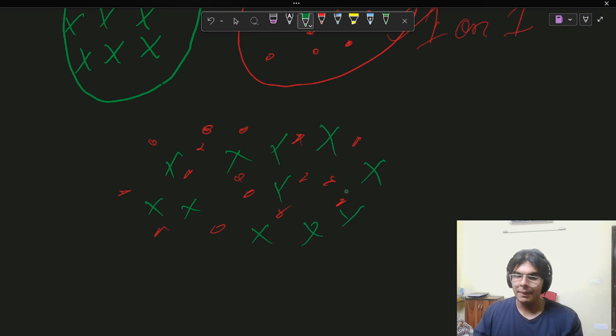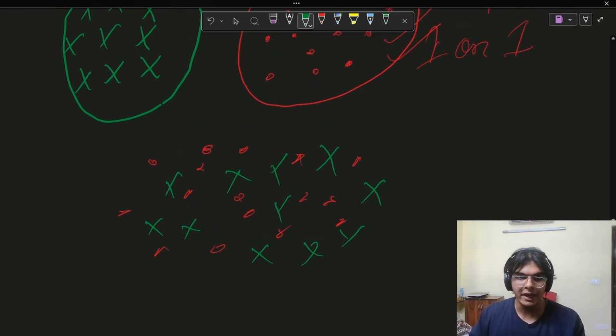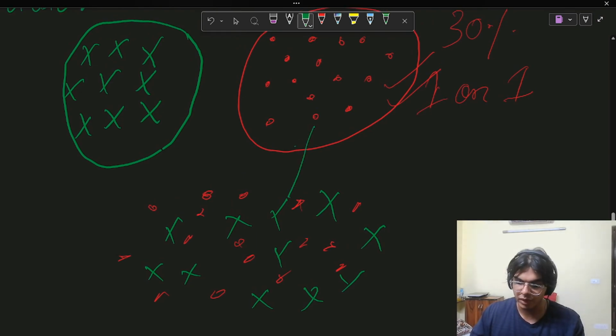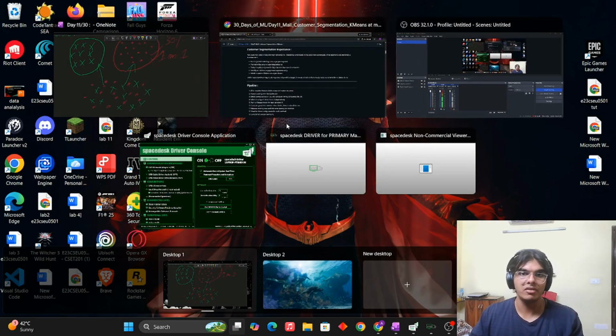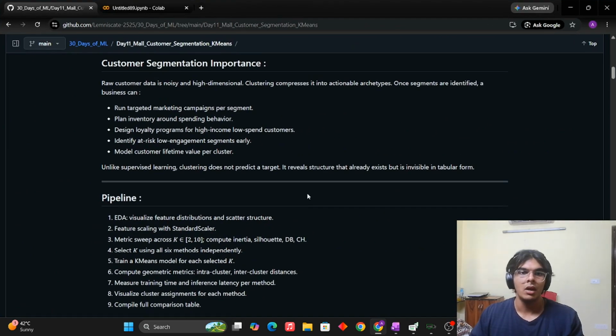Now the marketing campaign cannot be done very smoothly because the stores targeting these customers don't really know clearly who their customers are. So separating them into different blobs, different structures, different clusters is very, very advantageous to the businesses themselves. Okay, then you can read the other ones as well.